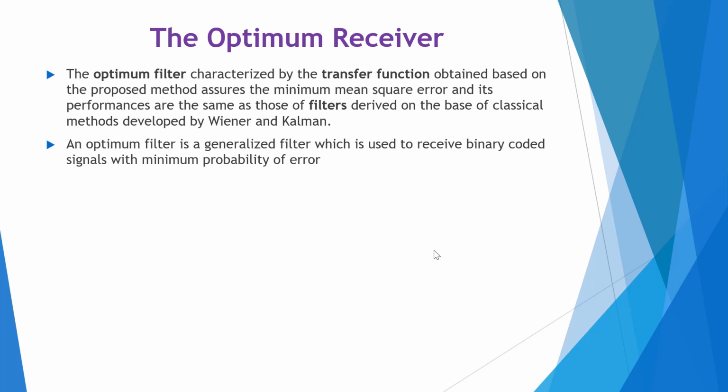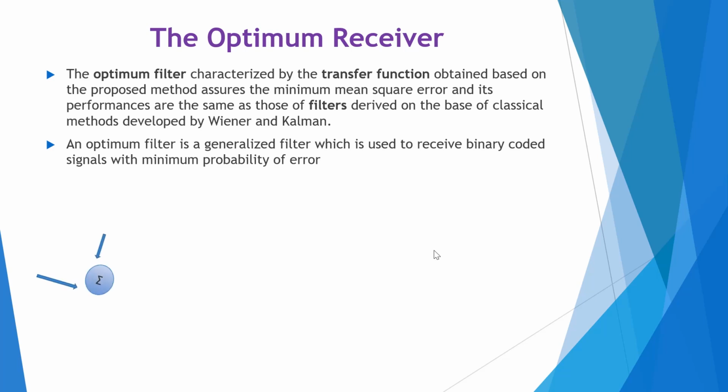The optimum receiver, characterized by the transfer function obtained based on the proposed method, assures the minimum mean square error and its performance is the same as that of filters derived on the basis of classical methods developed by Wiener and Kalman. An optimum filter is a generalized filter which is used to receive binary coded signals with minimum probability of error.